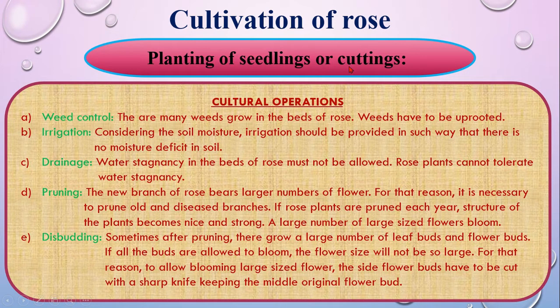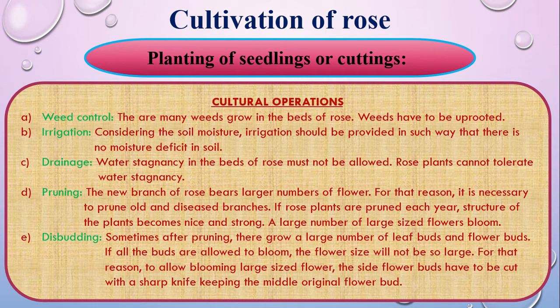Planting of seedlings or cuttings. The suitable time for planting seedlings is Ashwin month, which is a Bengali month, and planting continues up to Poush month. Seedlings should be planted in the smaller pit prepared at the center of the pit of the bed. At first, depot the seedlings from the polythene bags or earthen tubs.